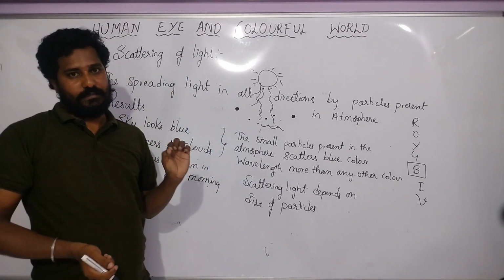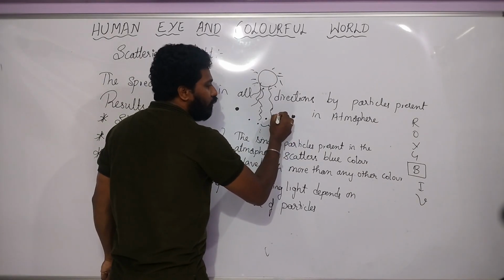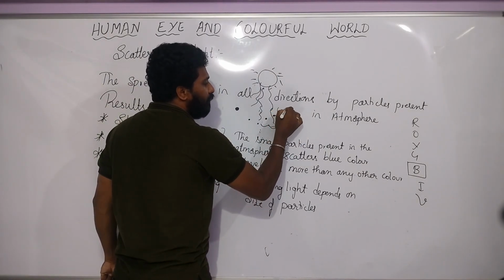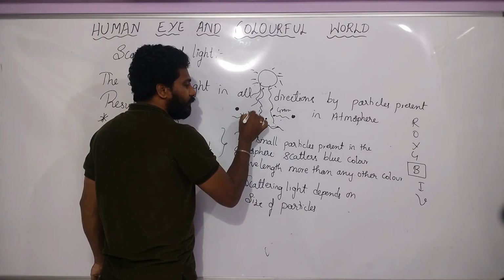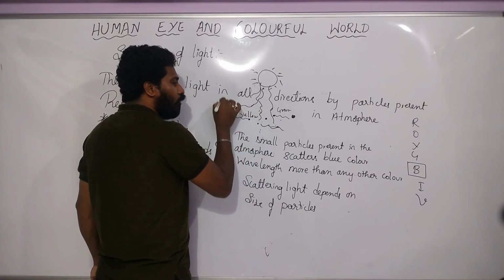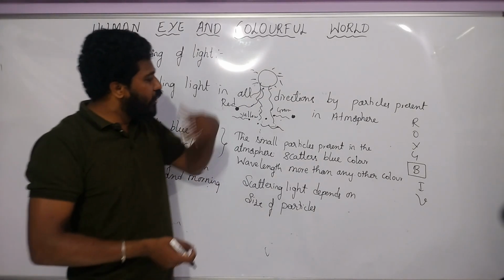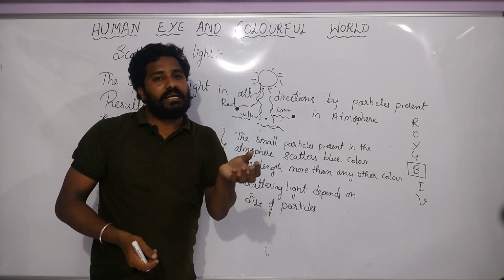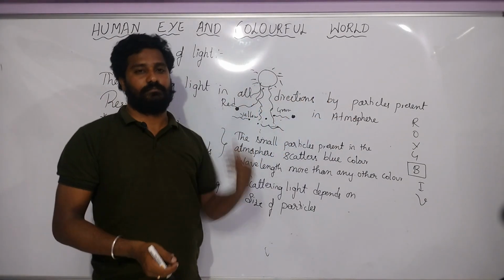Blue color will be scattered, green color also, yellow color also, and red color also will be scattered. But more number of particles scatter blue color than any other color.